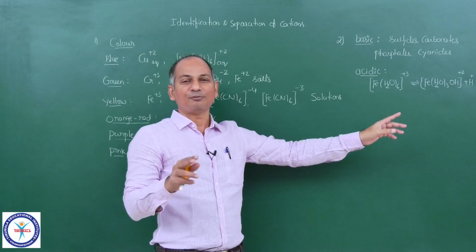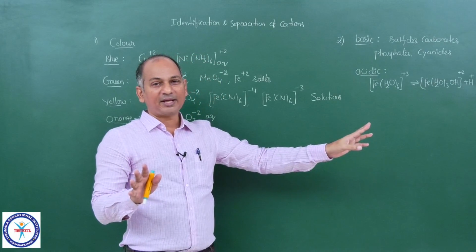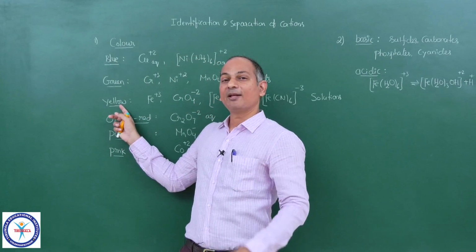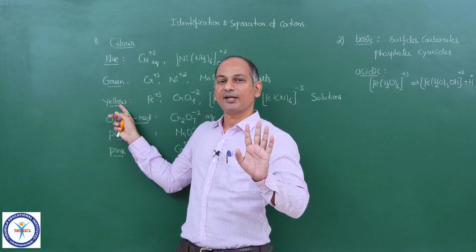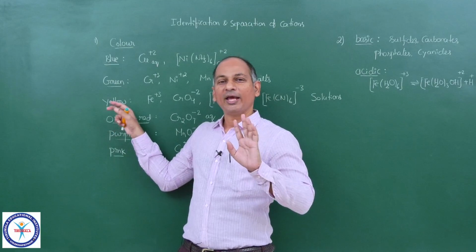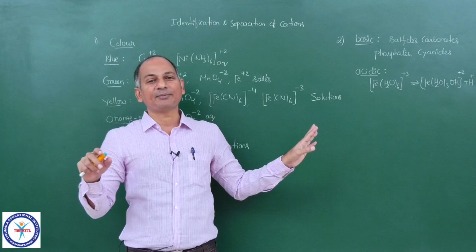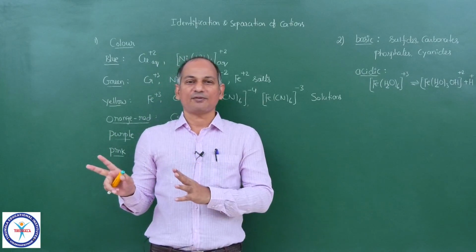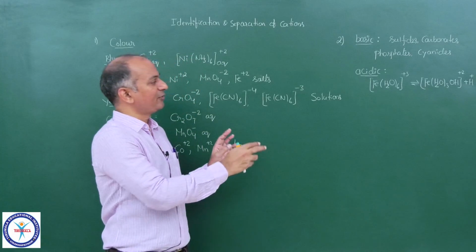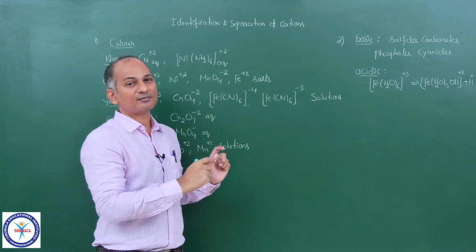So Fe+3 is almost confirmed, because Cr+3 solutions are not yellow in color. Al+3 solutions are colorless, you know that already. Aqueous solutions of Al+3 are colorless. So yellow in color and acidic in nature means Fe+3 is almost confirmed. Actually, this is the reason why I am giving you this preliminary information.